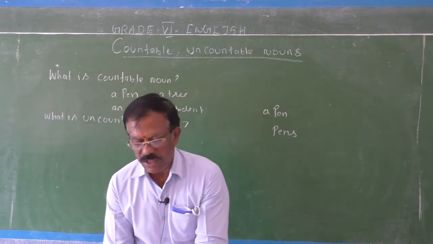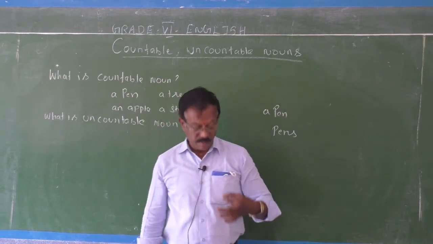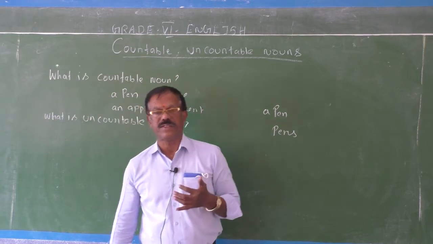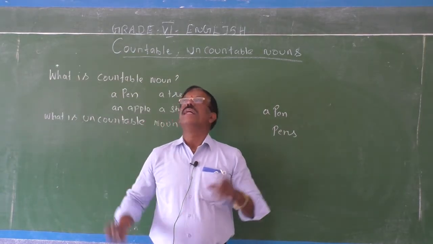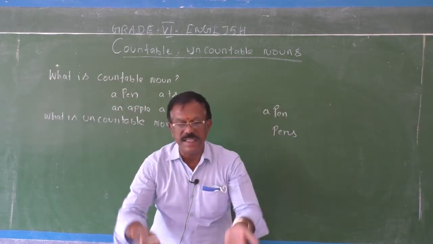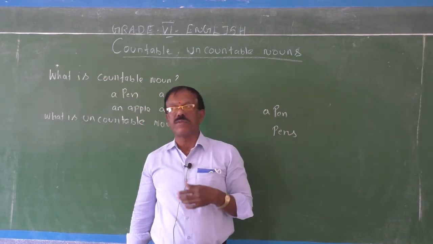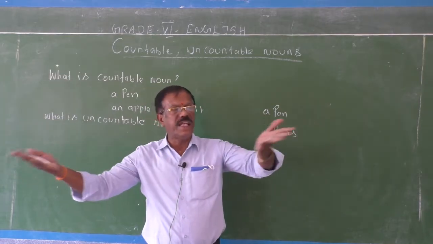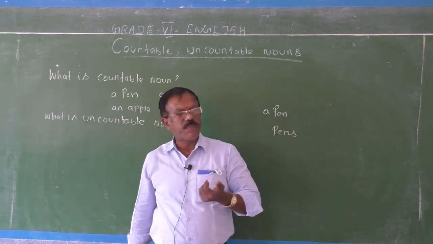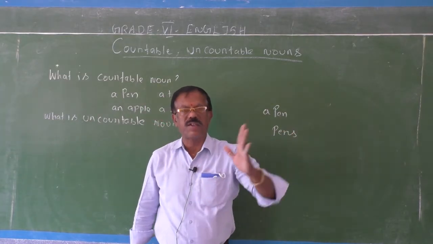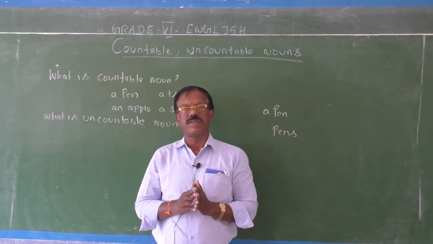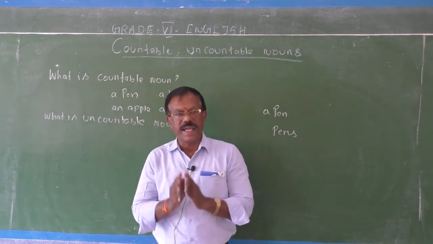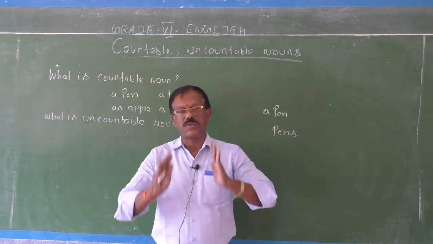Suppose there are 5 books on the table. I have 2 pens in my pocket. There are 10 benches in the classroom. There are 4 fans in this classroom. They are all countable nouns. See, this room has 3 windows. One window is singular, 3 windows is plural. So all countable nouns can be counted and they have plurals also.